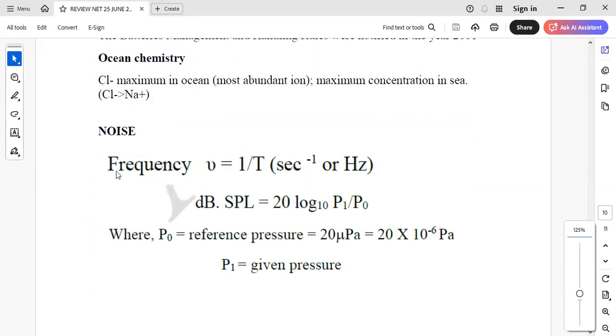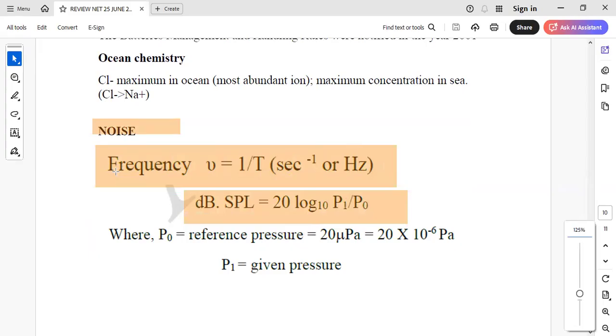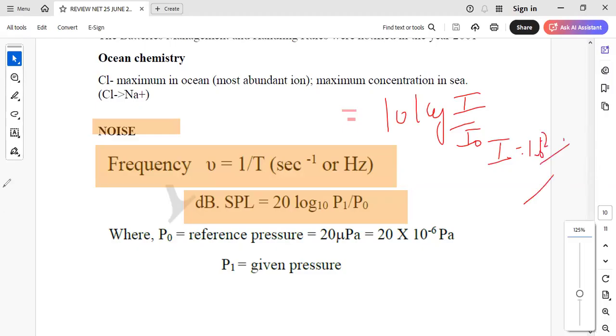Then from noise, they also had a question where the statement given says the frequency is opposite to this, and then sound pressure level in decibel is 20 log P1 by P naught. And one more intensity statement was also there. They have written that the noise level is equal to 10 log of I upon I naught, where I naught is 10 to the power minus 12 watt per meter square. All of you are aware of this statement. So these were there from the noise side.